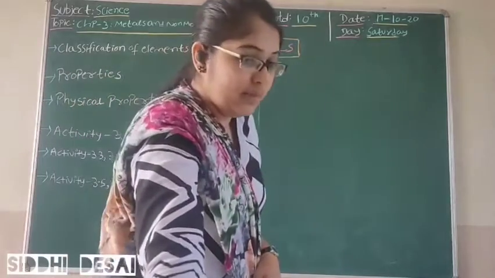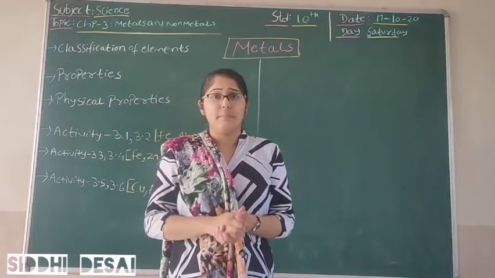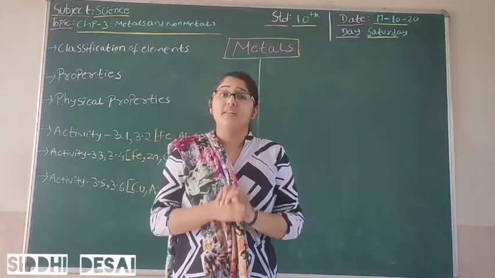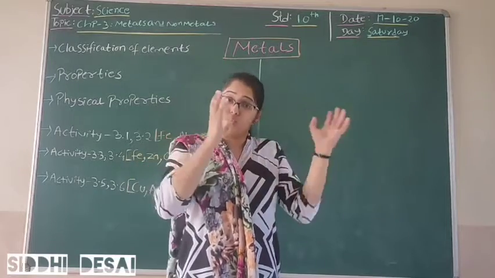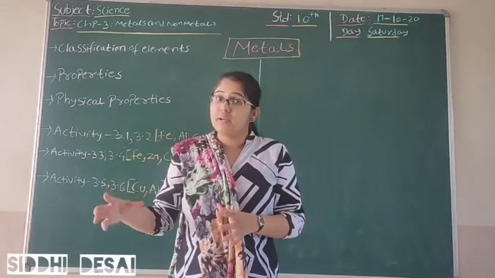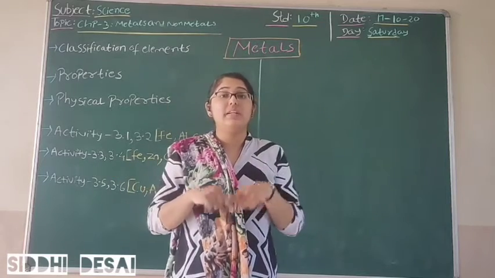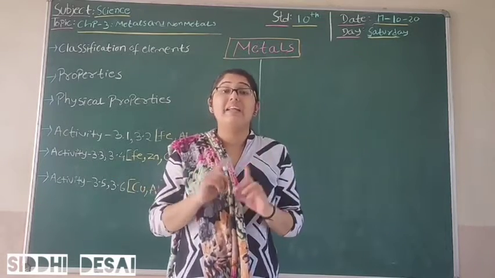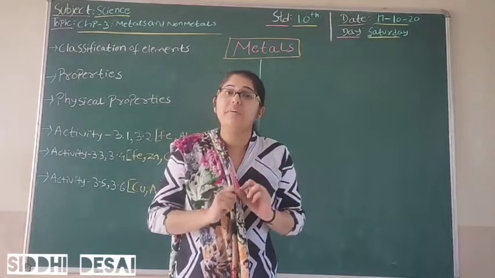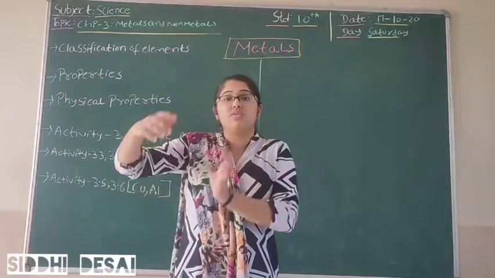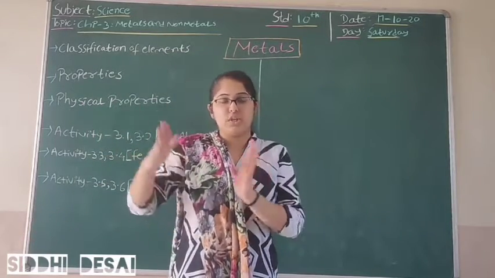We are going to see the properties of metals and non-metals. But in previous standard, you have seen how elements are classified into metals and non-metals. And you know that in the modern periodic table, there are a total of 118 elements. All of these elements are classified on the basis of their properties. You are going to see all this in detail in chapter 5.